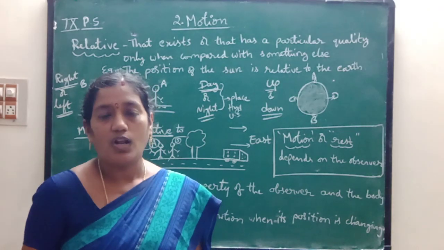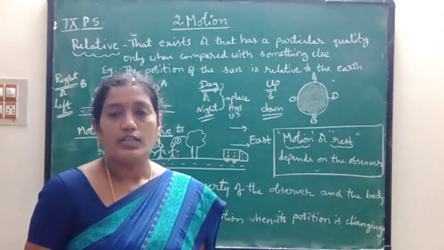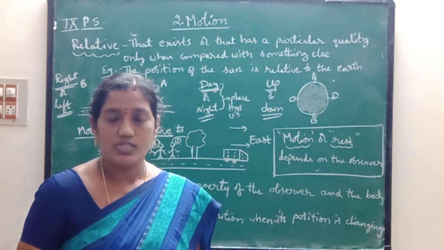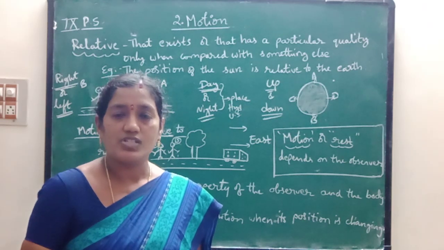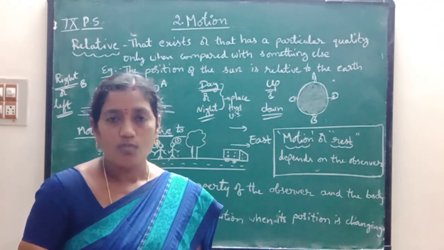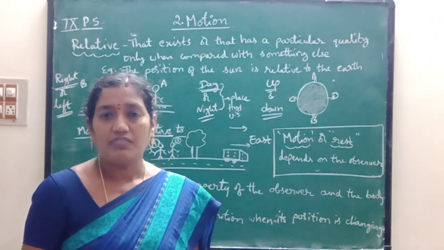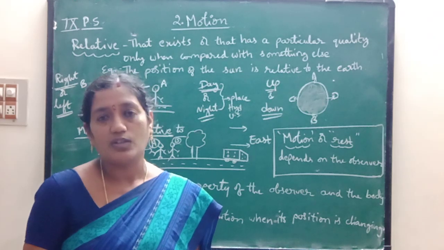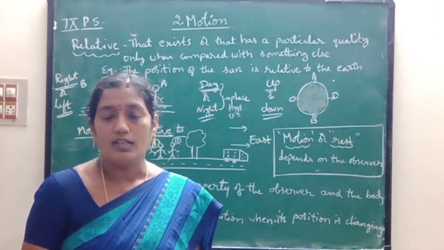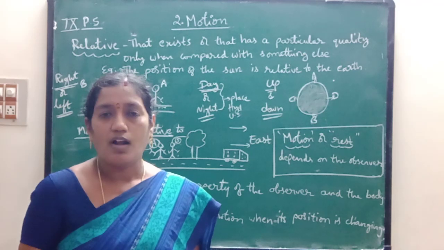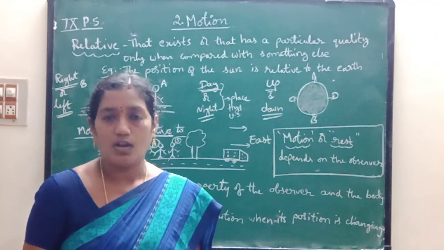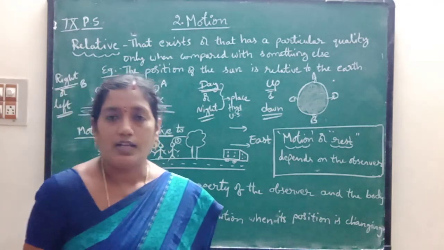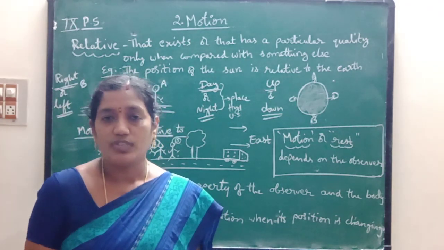As we are all on the earth or the globe, it is moving continuously in a circular shape. Okay children, all the things on this globe are also moving continuously, but we are not able to see the motion of us along with the globe, is it not? Are all the things in our classroom or in our house also moving, children? No, they are not moving. That means we are unable to see that motion of the earth.